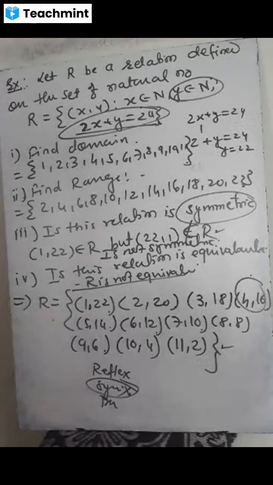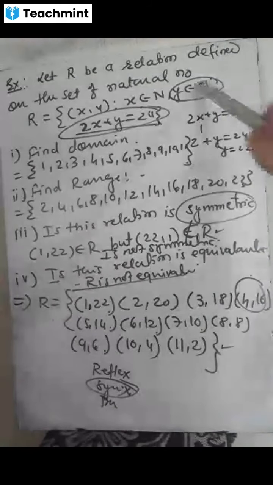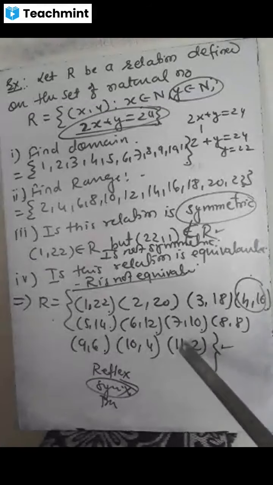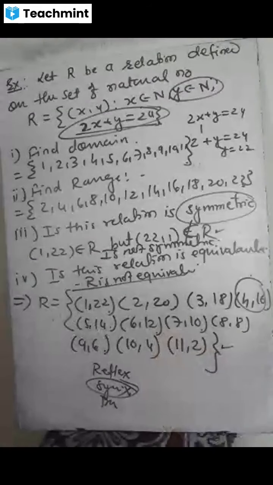But if I put x equal to 12, here y will become 0, and as per this situation y is given to belong to N, so 0 doesn't belong to the set of natural numbers. So further we cannot find the ordered pair. So this is the last ordered pair. Now from all the relations we got, we will write here,